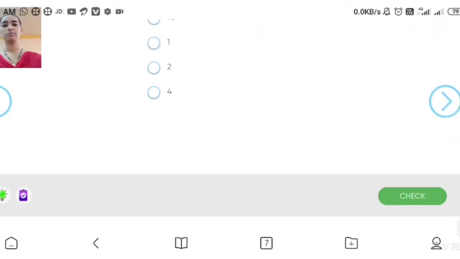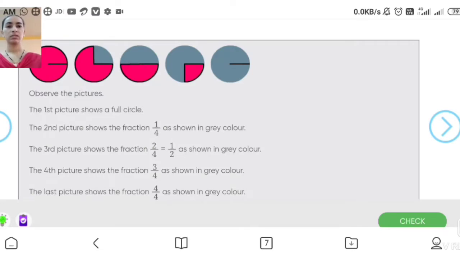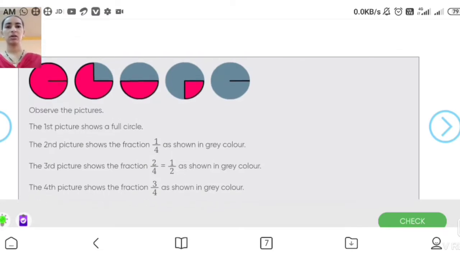See the figures. The first figure is a full complete turn. To make a full complete turn, how many quarters will there be? The first picture shows a full circle, but the second picture shows the fraction 1/4.